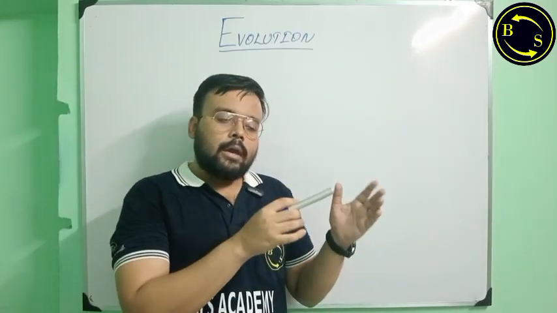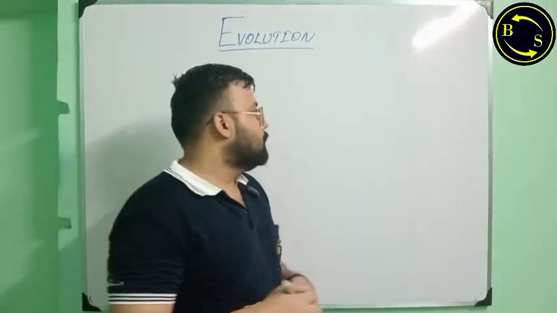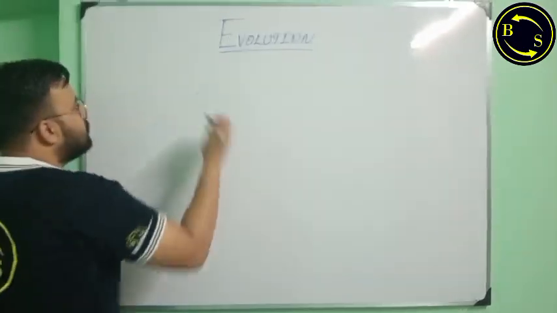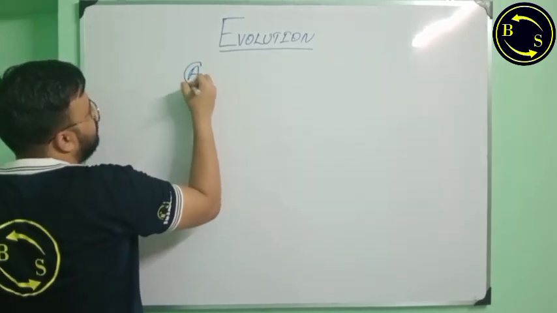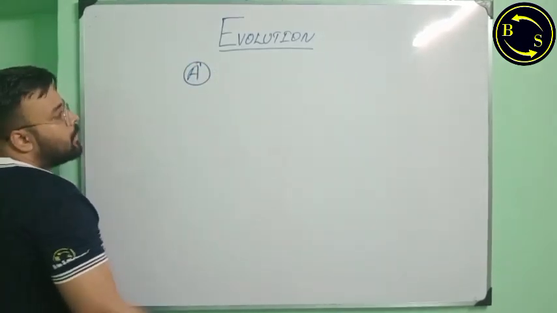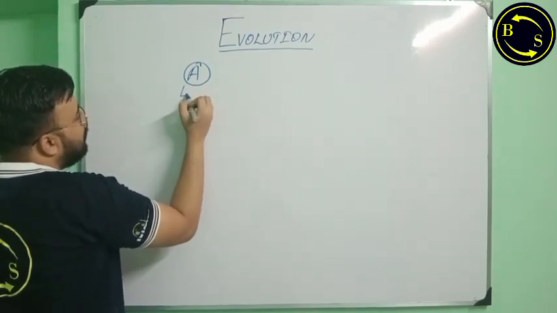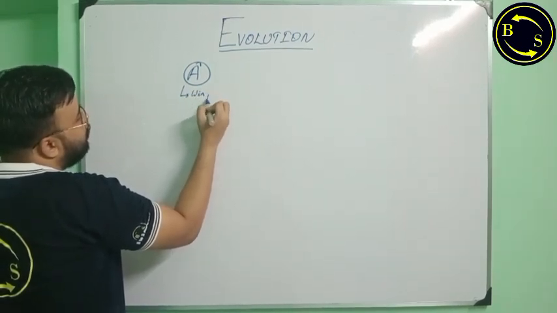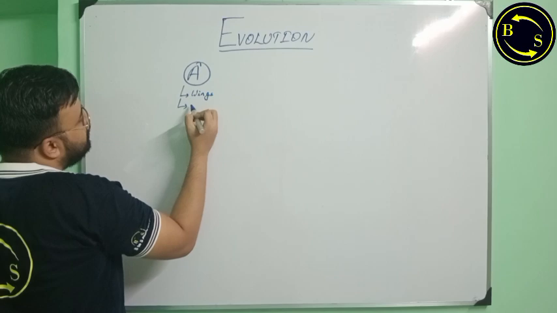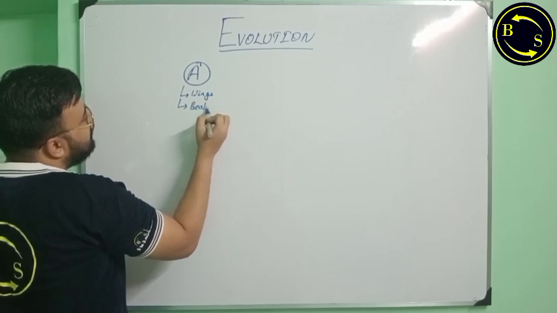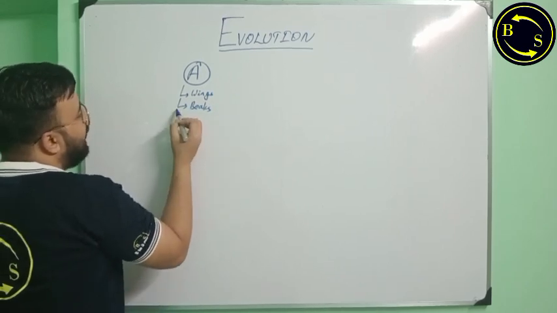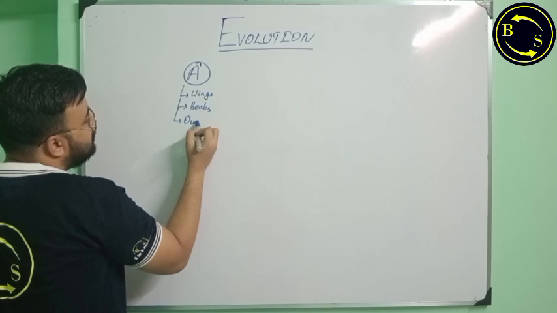That is, suppose there was an organism called A. Okay, now A has, let's say, wings, beaks, and is oviparous.